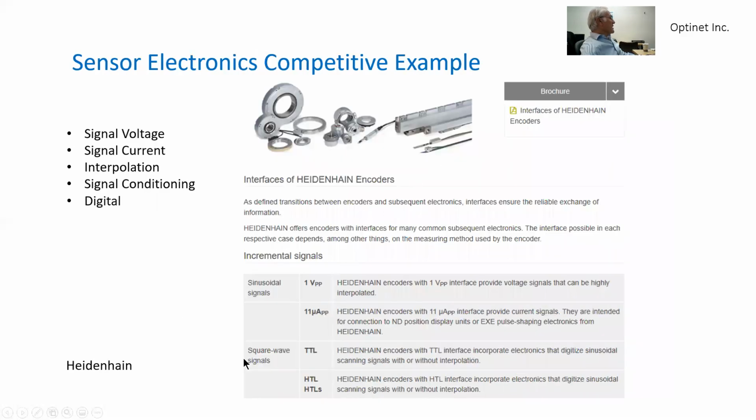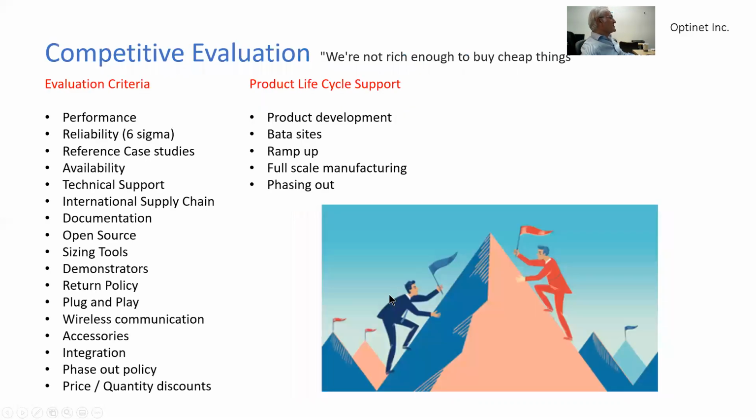The other specifications show that the encoder provides a 1 volt peak-to-peak sinusoidal output, and there are transistor-transistor logic square wave signals, and various information is given there.